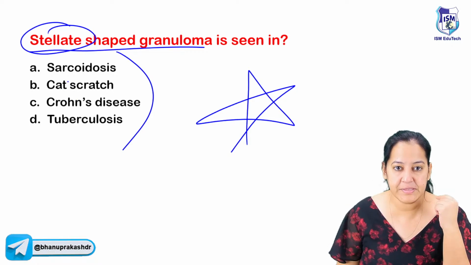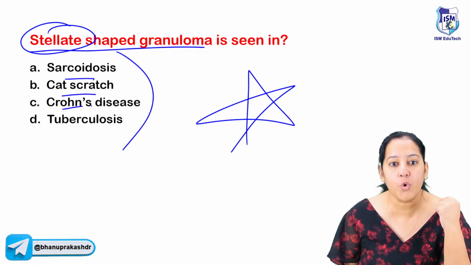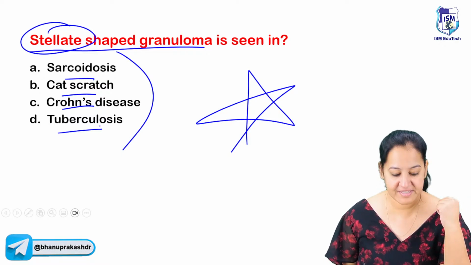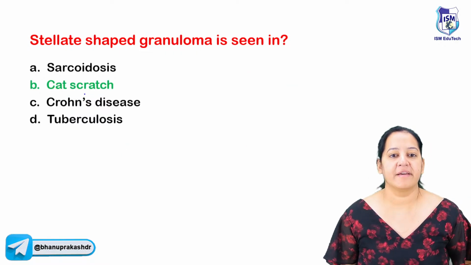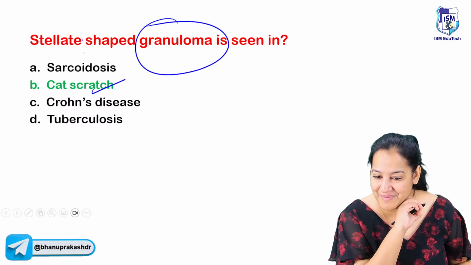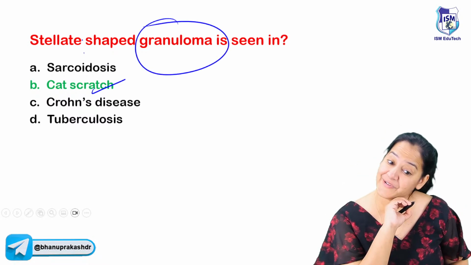Is it sarcoidosis? Is it cat scratch? Is it Crohn's disease? Or is it tuberculosis? So who will tell me what's the correct answer? Yes, absolutely right. The correct answer is cat scratch. So it is not only this question. We will study complete granuloma. So let's start the next topic, granuloma.